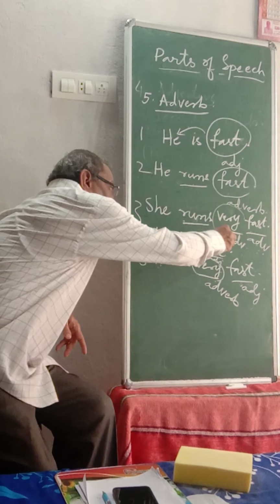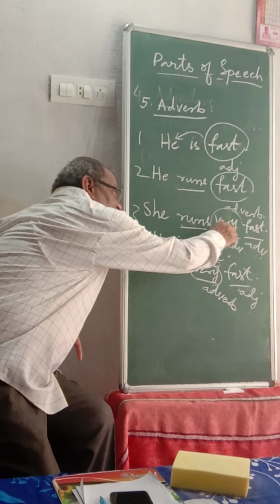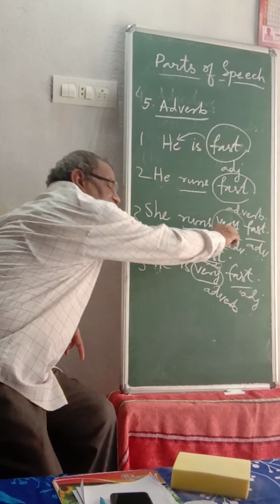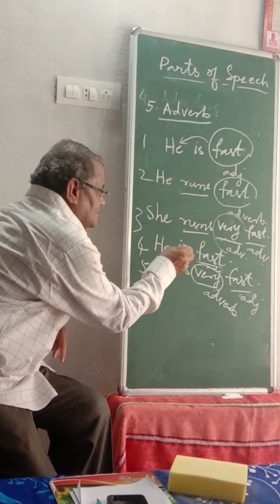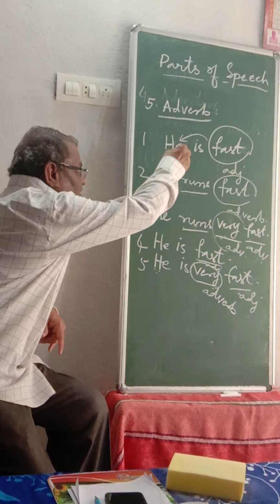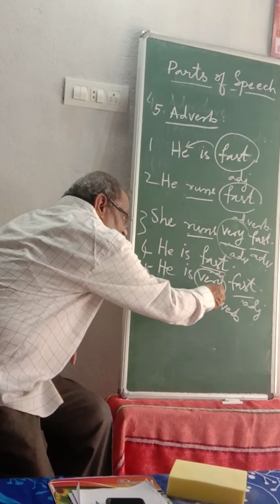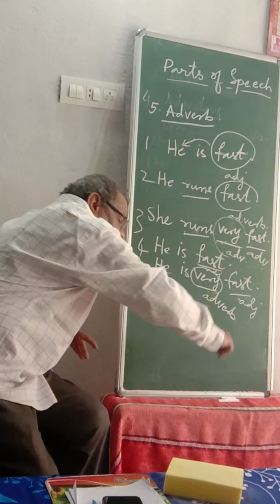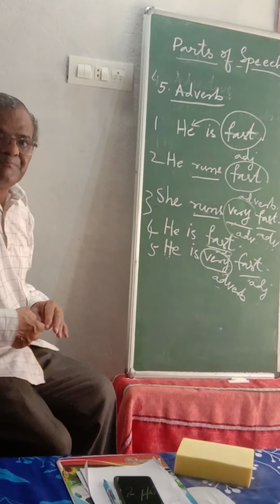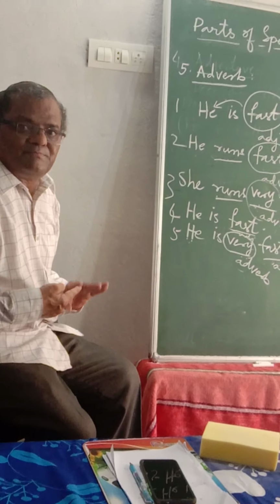She runs fast. How much fast? Very. This word very is telling about an adverb, so this is also another adverb. Now coming to the fourth one, he is fast, as per the first one, an adjective only. Very fast. This word very is telling about an adjective, so we have to say that it is an adverb. Now the conclusion is that a word which tells about a verb is an adverb.